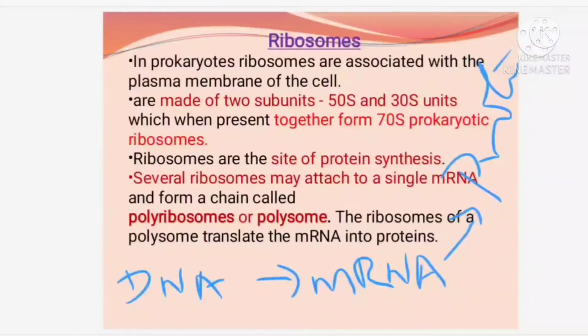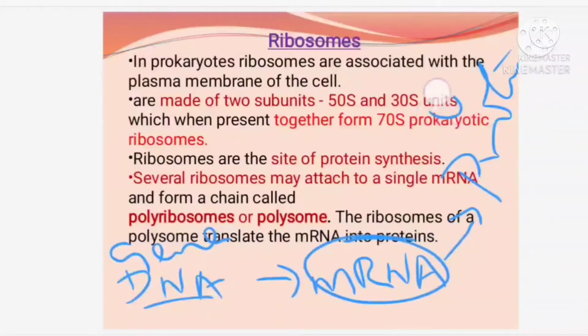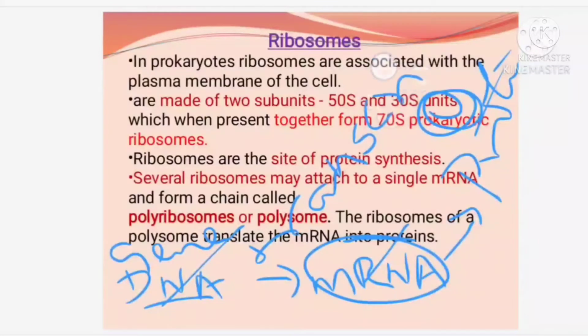From DNA, a gene is copied to mRNA. So the mRNA copies the gene, and thereafter helps in the production of protein. This is a single step: DNA to mRNA, the process we call transcription.